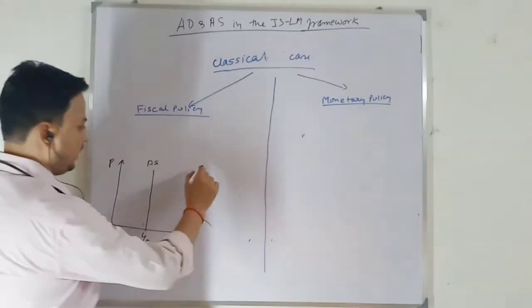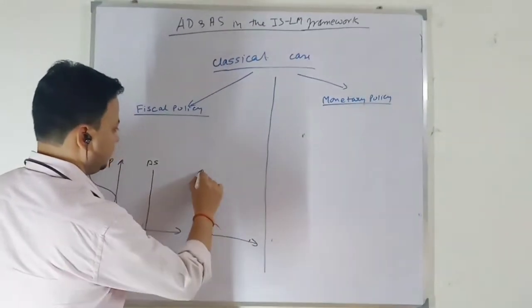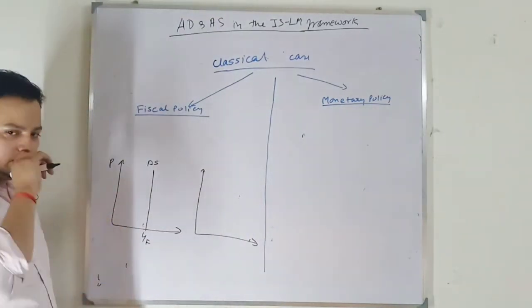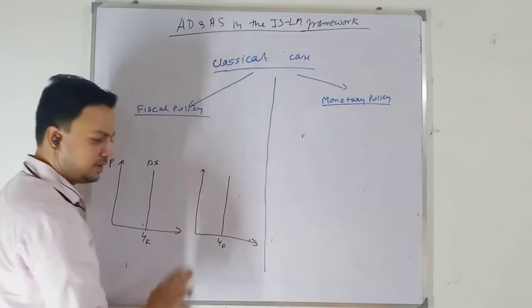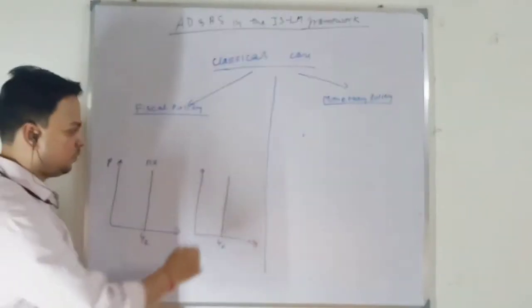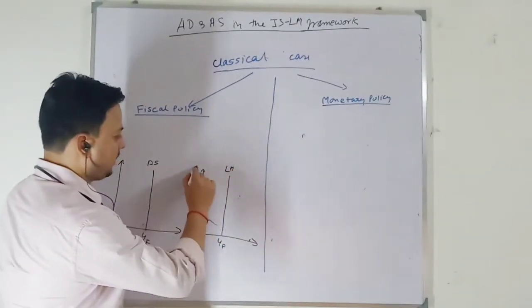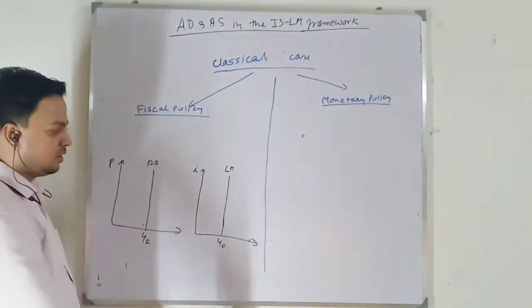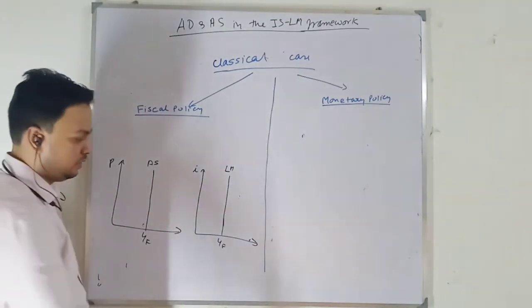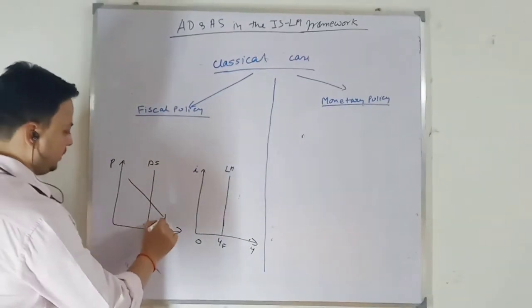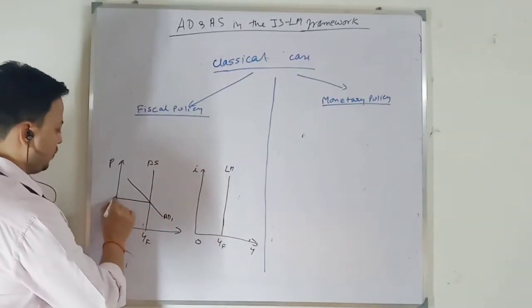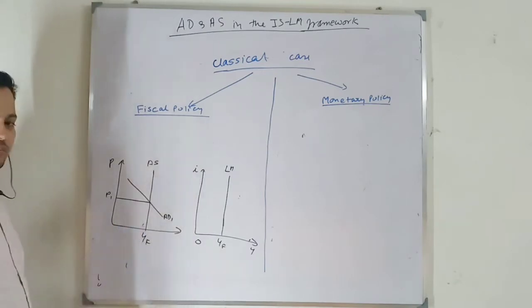And in this case, if you remember the technical thing we have done, NM curve is also vertical, and I am directly writing full employment output. At full employment output, whatever be the rate of interest, this is my money market equilibrium condition. So this is my aggregate demand. So I will be having initial equilibrium price P1 with output YF.